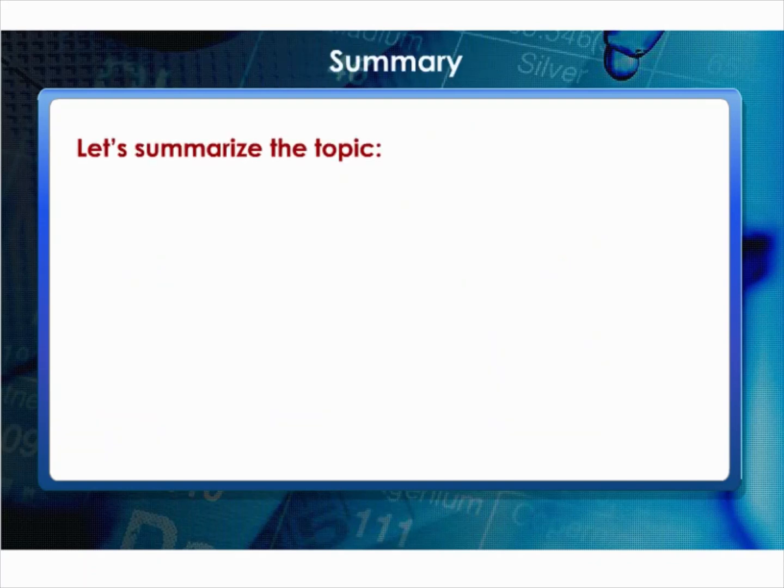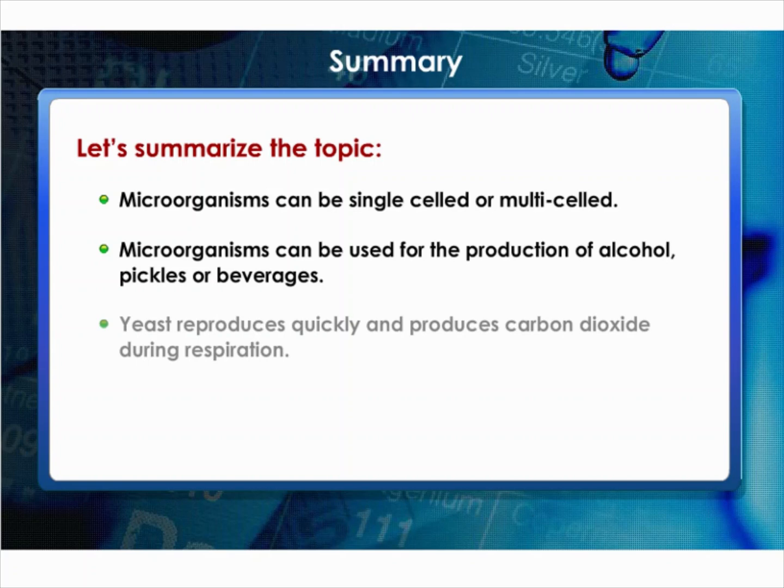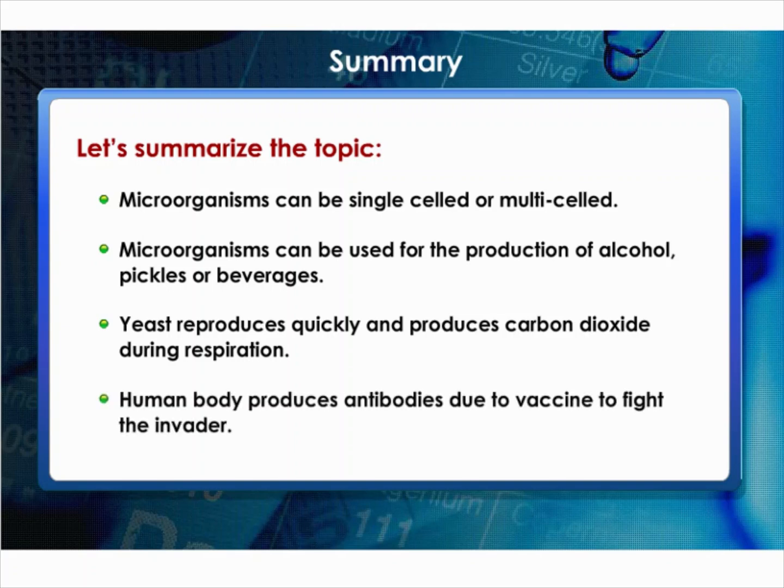Let's summarize the topic. Microorganisms can be single-celled or multi-celled. Microorganisms can be used for the production of alcohol, pickles, or beverages. Yeast reproduces quickly and produces carbon dioxide during respiration. The human body produces antibodies due to a vaccine to fight the invader.